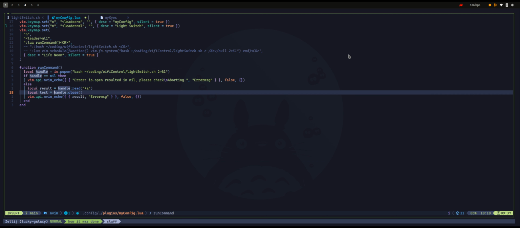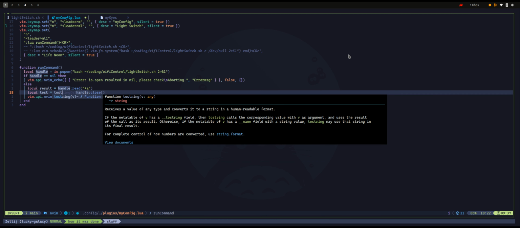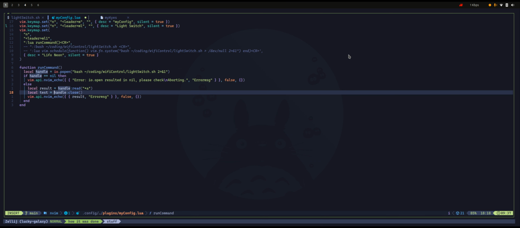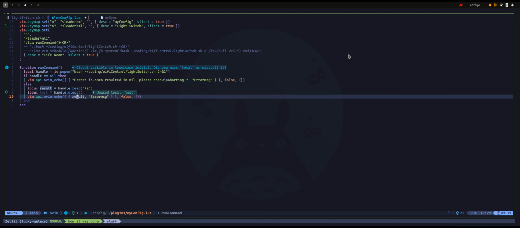And if I want to convert it to string, then I can use the toString method and it will work. But if I don't do it and somehow I put my test here instead of the result, so instead of this, I will put test, it won't work anymore. It will fail with some error message that is not very user-friendly. It took time to understand why it's failing.